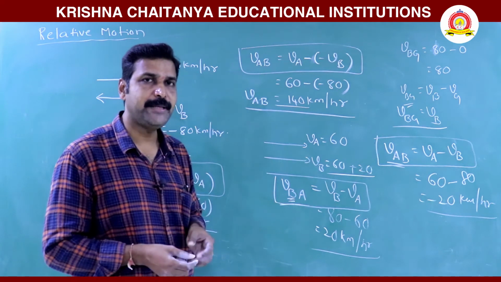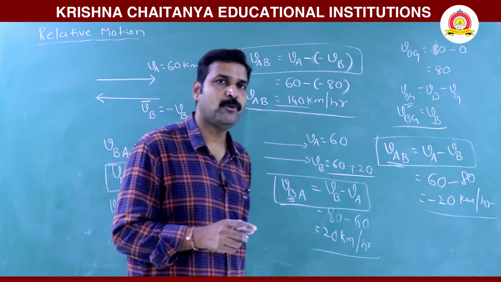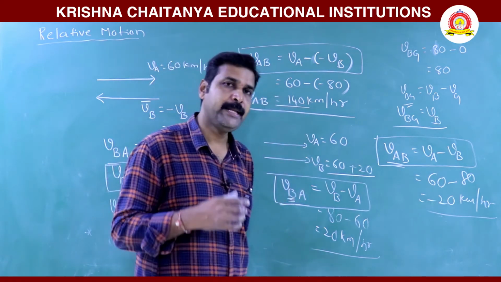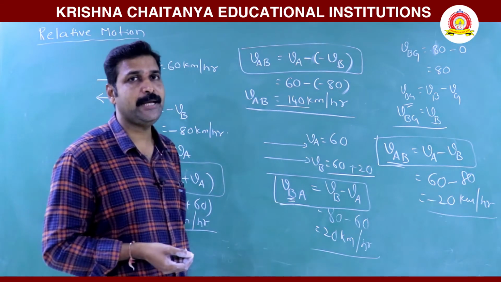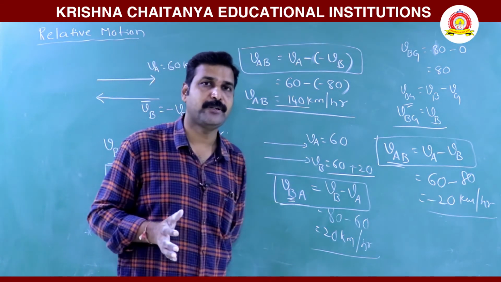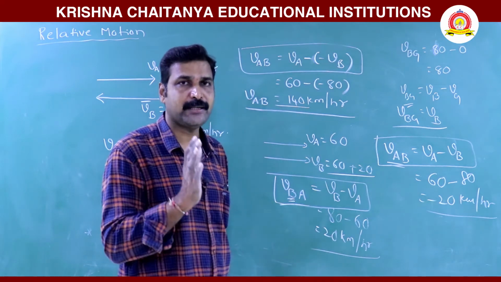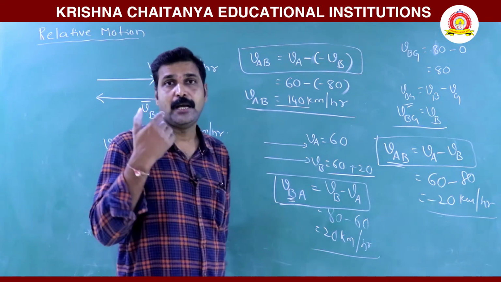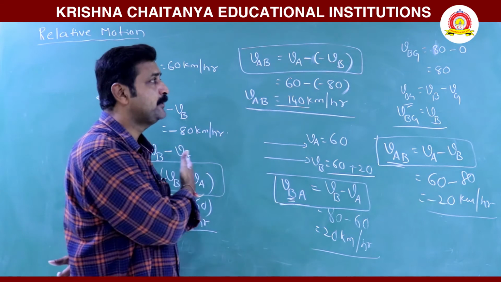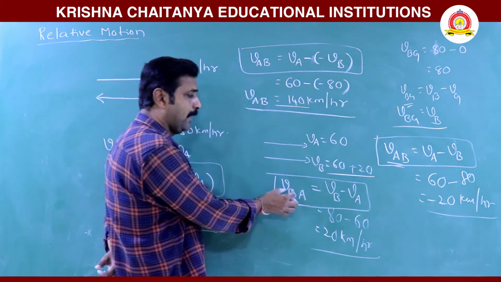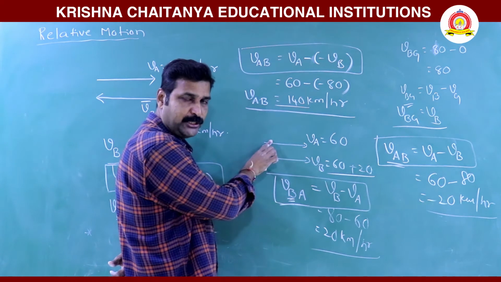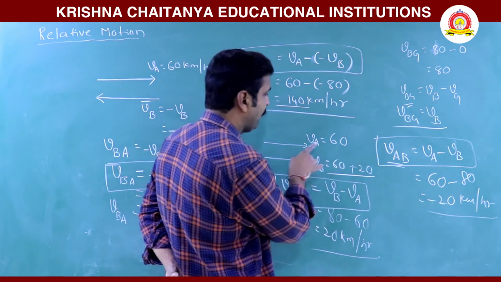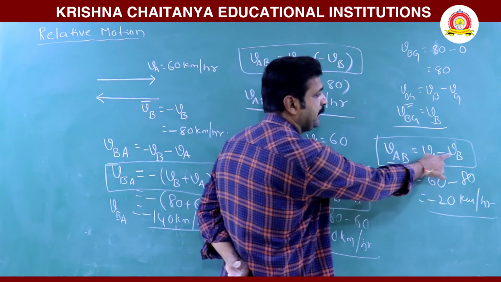Generally, relative motion means the velocity of one body with respect to another. Here we are discussing only one dimension. Relative motion also involves two dimensions, which we will discuss later after discussing vectors. Thereafter, we will discuss relative motion in two dimensions. Here, we are restricting our discussion to one dimension only. So again, when two bodies are moving in the same direction, the velocity of B with respect to A is VB minus VA, and the velocity of A with respect to B is VA minus VB.